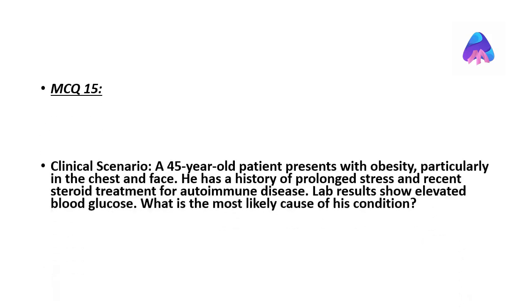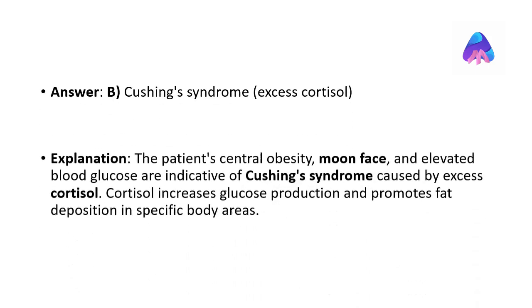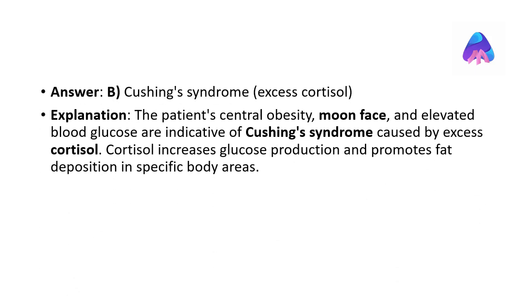A 45-year-old patient presents with obesity, particularly in the chest and face. He has a history of prolonged stress and recent steroid treatment for autoimmune disease. Lab results show elevated blood glucose. Which is the most likely cause of his condition? The correct answer is Cushing's syndrome. The patient's central obesity, moon face, and elevated blood glucose are indicative of Cushing's syndrome caused by excess cortisol. Cortisol increases glucose production and promotes fat deposition in specific body areas.